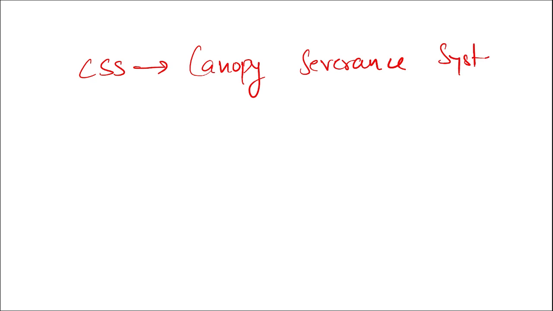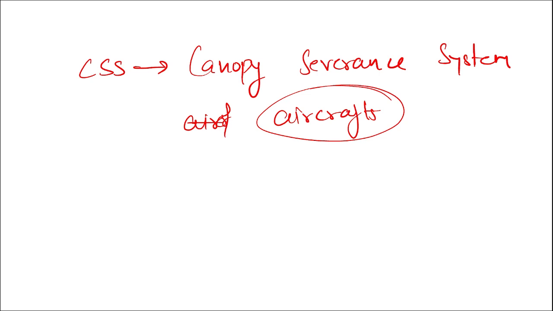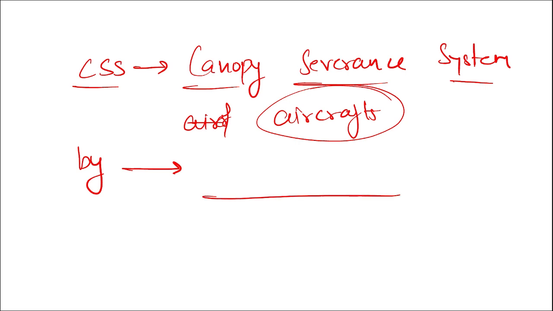Next, CSS. CSS stands for Canopy Severance System. This Canopy Severance System was recently developed for indigenous aircraft in India. So this Canopy Severance System is developed by which organization? Give me the answer. You just have 10 seconds to answer it. Which organization developed the Canopy Severance System, that is the CSS, for indigenous aircraft in India? It was developed by